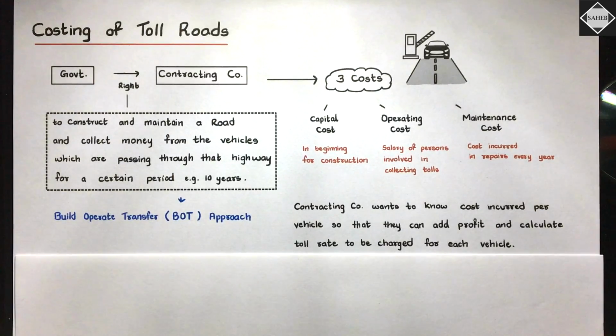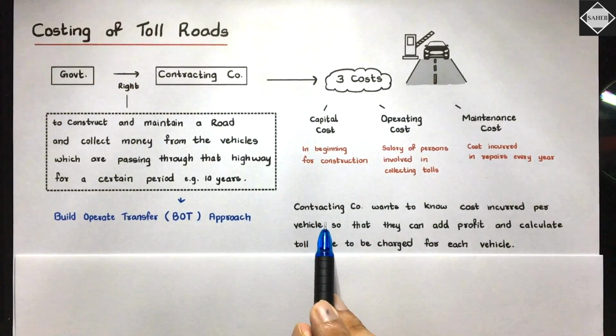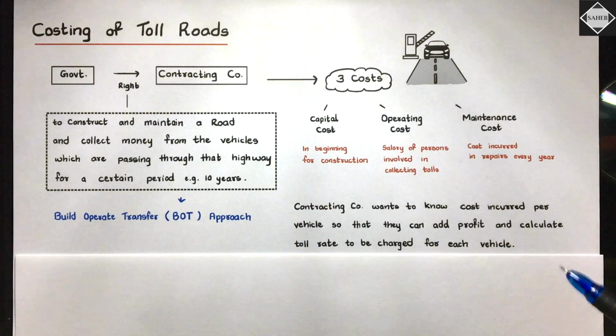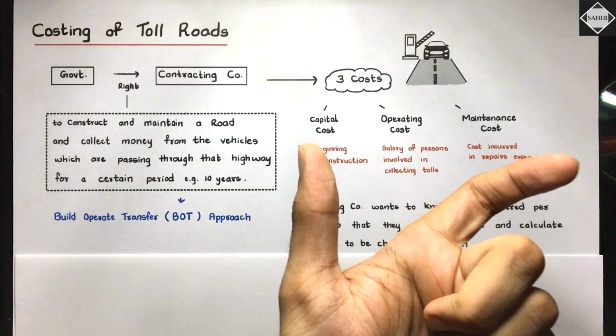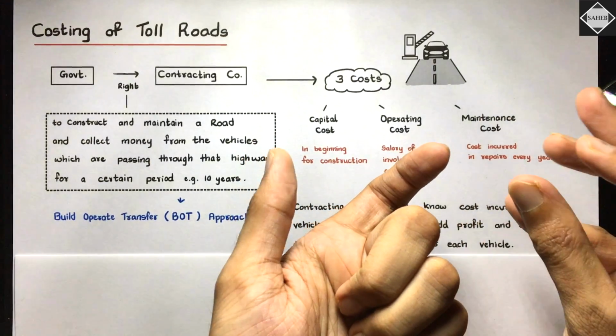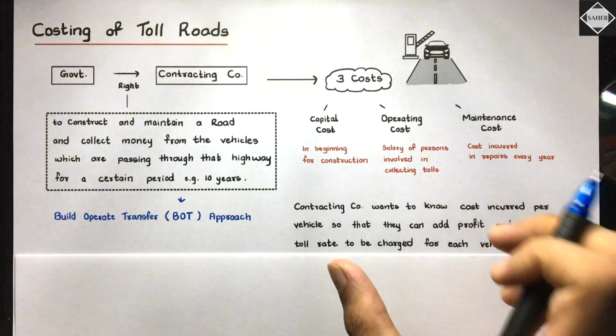The contracting company wants to know how much to charge from each vehicle. So how will they do that? They will take their total cost as usual, add the desired profit, and divide by the denominator.